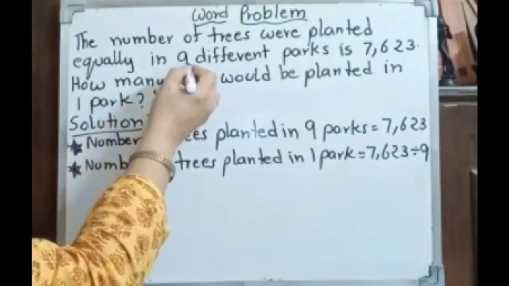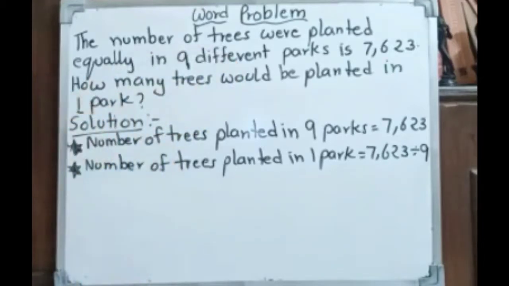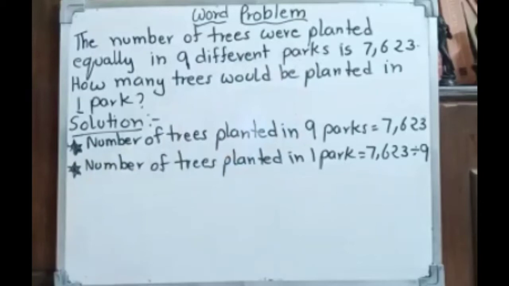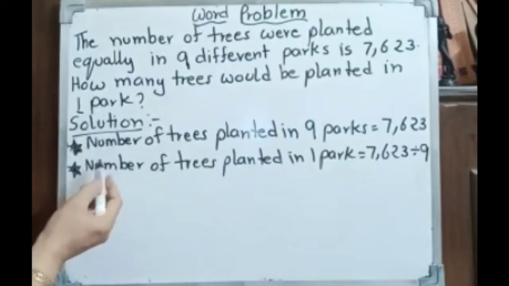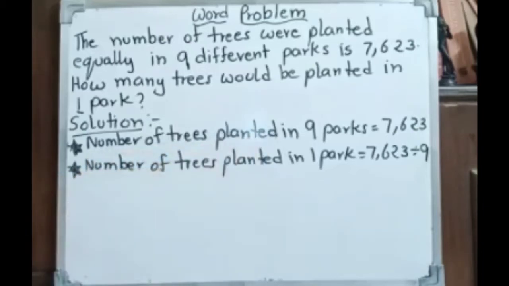Always, when they are telling about more and demanding about one, that is a sum of division. So how to write the solution for that? Again, number of trees in 9 parks is 7,623. So how many trees would be planted in one park? We have to start the solution from the number of trees planted in 9 parks. How many? 7,623. Number of trees planted in one park, we have to divide.